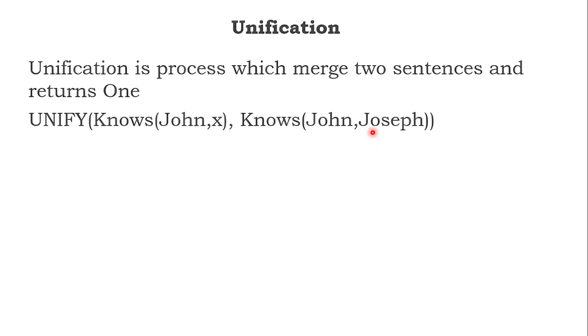Immediately you will tell, Joseph. Computer also knows. If you ask it to unify, the computer's knowledge will increase. You can ask a question to the computer using ask, and you can give knowledge to the computer by the statement unify, which merges the two sentences, overlapping John with John, X with Joseph. Obviously, the computer will tell X is Joseph.